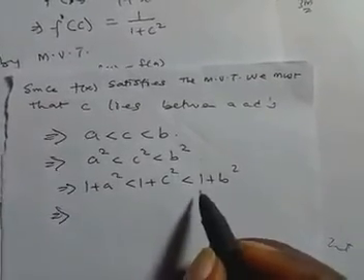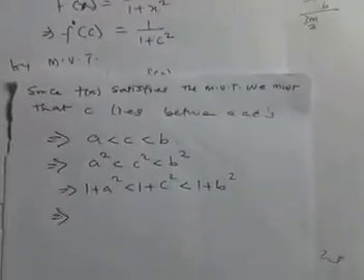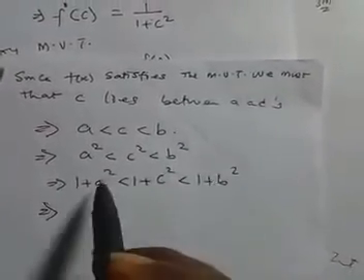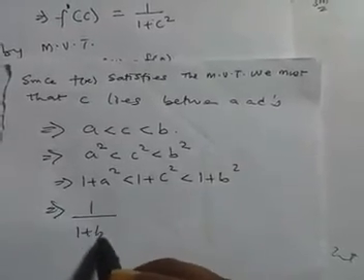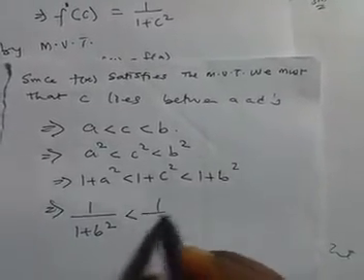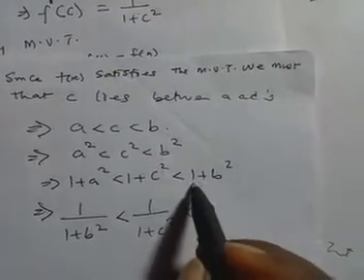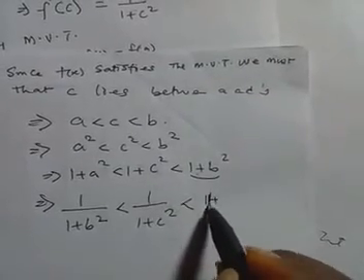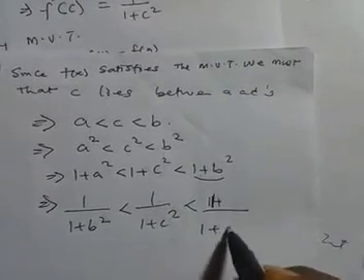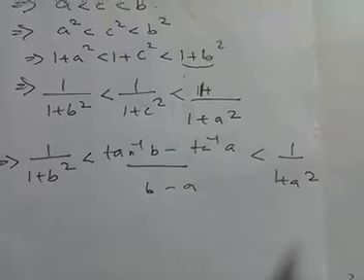But if I find the reciprocal, the reason why I'm finding the reciprocal is because of this. If I find the reciprocal, this will come here, this will come here. So it will be 1 over 1 plus b squared is less than 1 over 1 plus c squared, which is less than 1 over 1 plus a squared. So this comes here, this comes here.